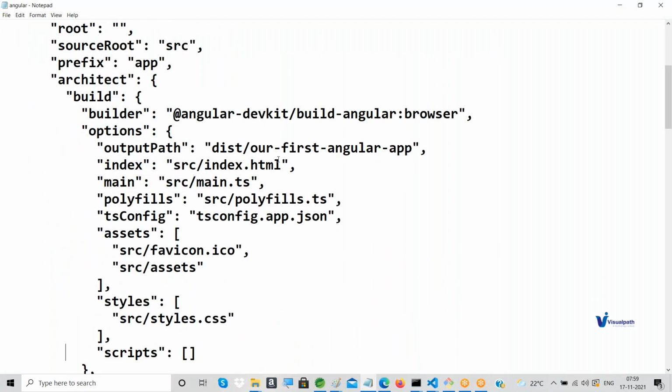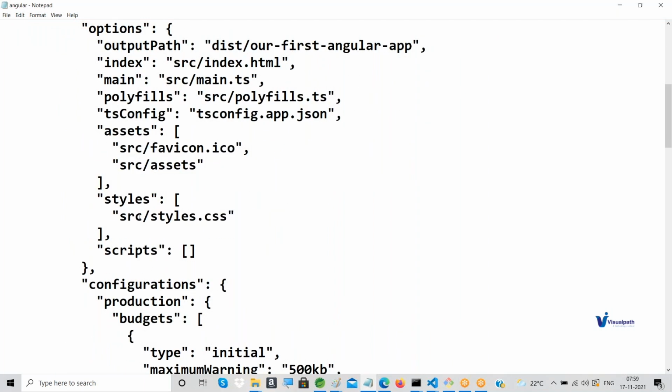For example, the index file here is index.html by default. If you want to change these things, you can. What is the default styles here? As of now, src slash styles.css is there. This is the one which will act as the global CSS styles.